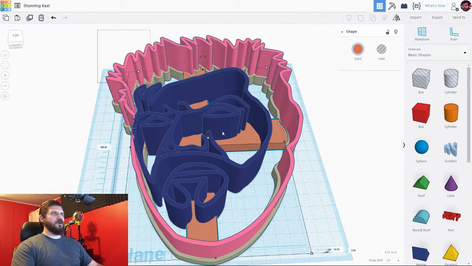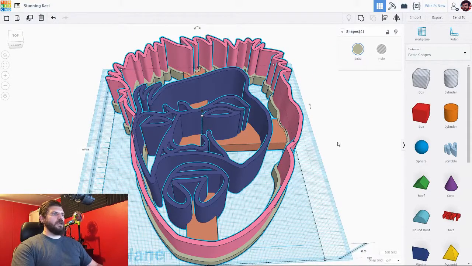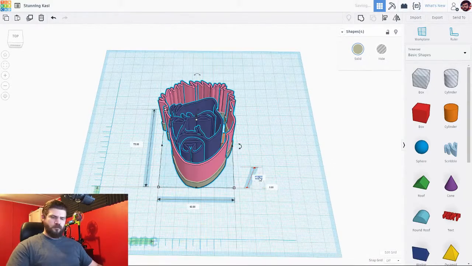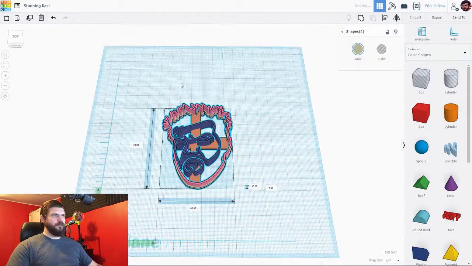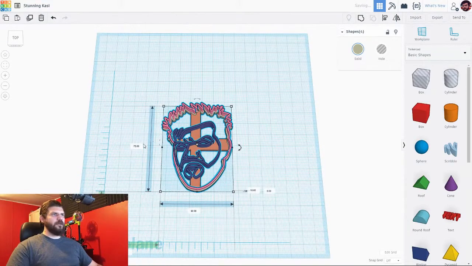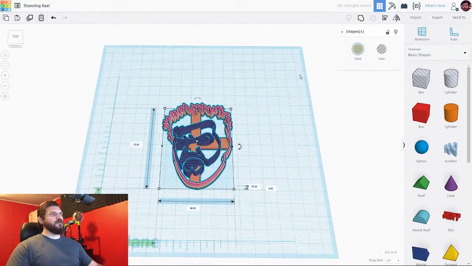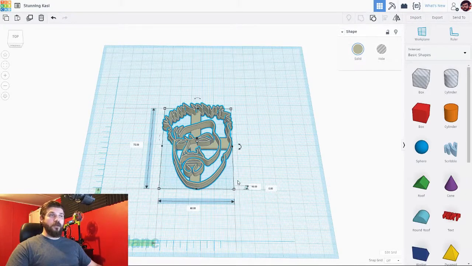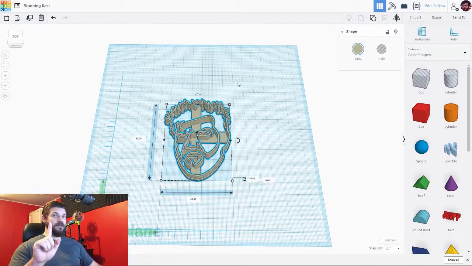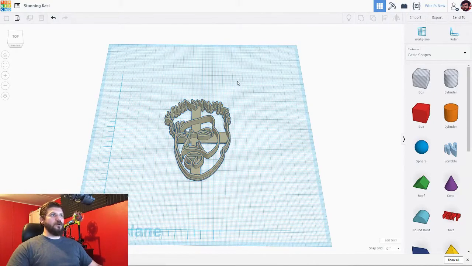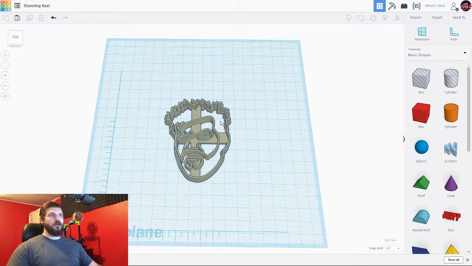And now we are going to select all of this and scale it down. Just 10 millimeters high. There you have it, 75 millimeters tall, 60 millimeters wide. Alright, so now that we have all the pieces imported in here, we are going to group all of them. Now that all of it is grouped, we are going to export this as an STL. All right, we got that exported. That is the stamp. Now we are going to export the cutter.